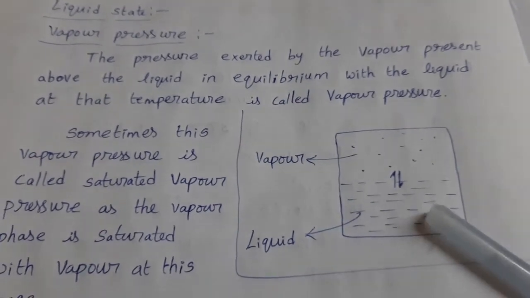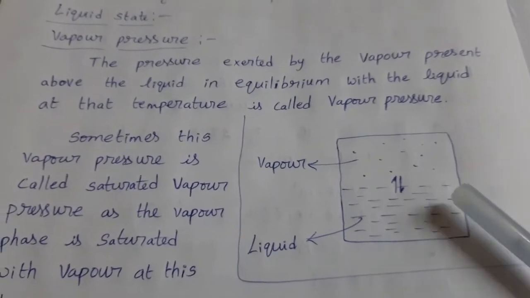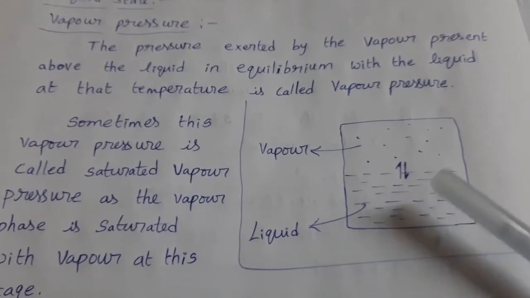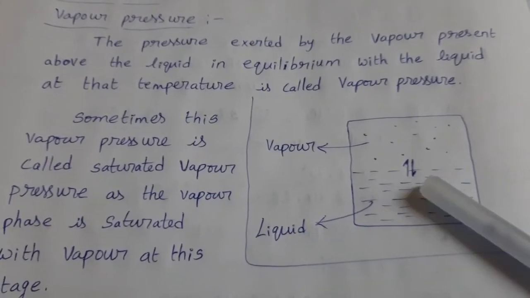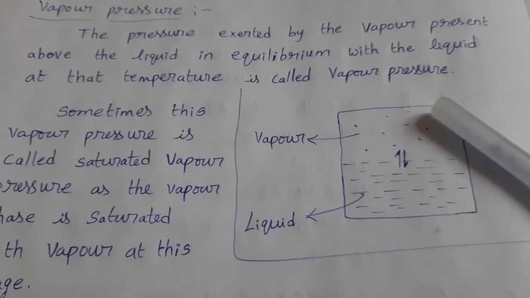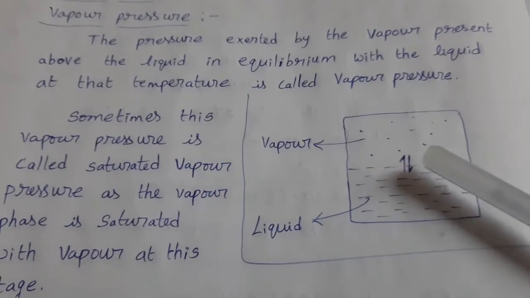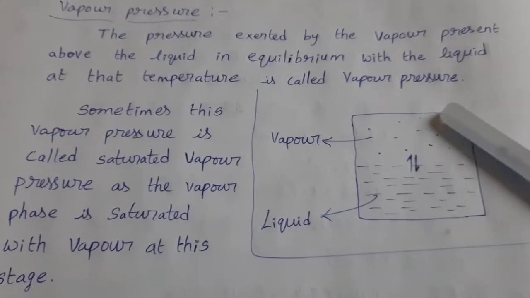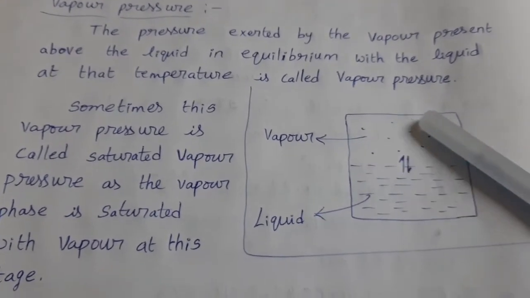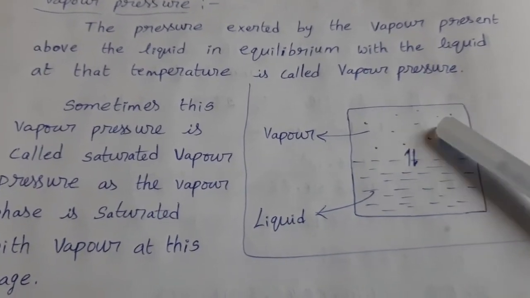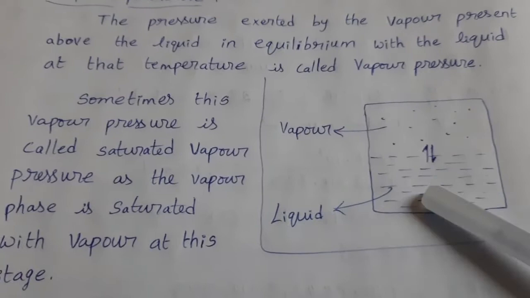That means initially only liquid is there. If we start heating, after some time these liquid molecules are converted to vapor state. So after some more time, the empty place inside the container is saturated with vapor of that liquid.